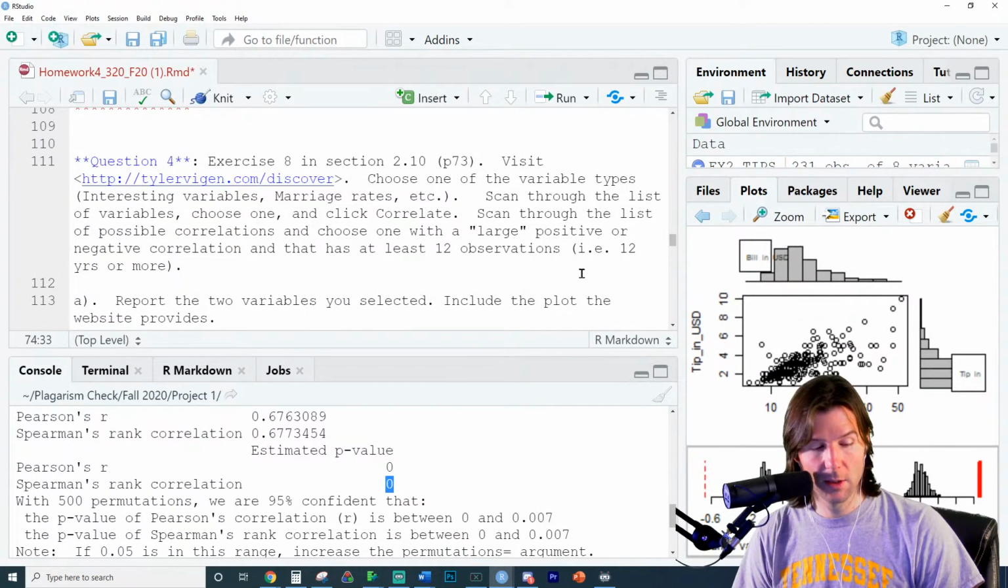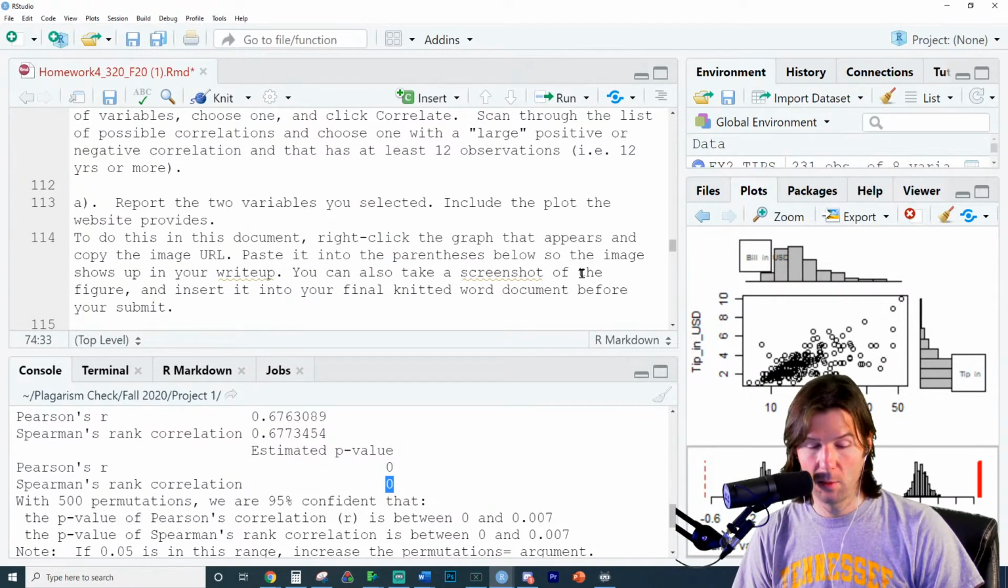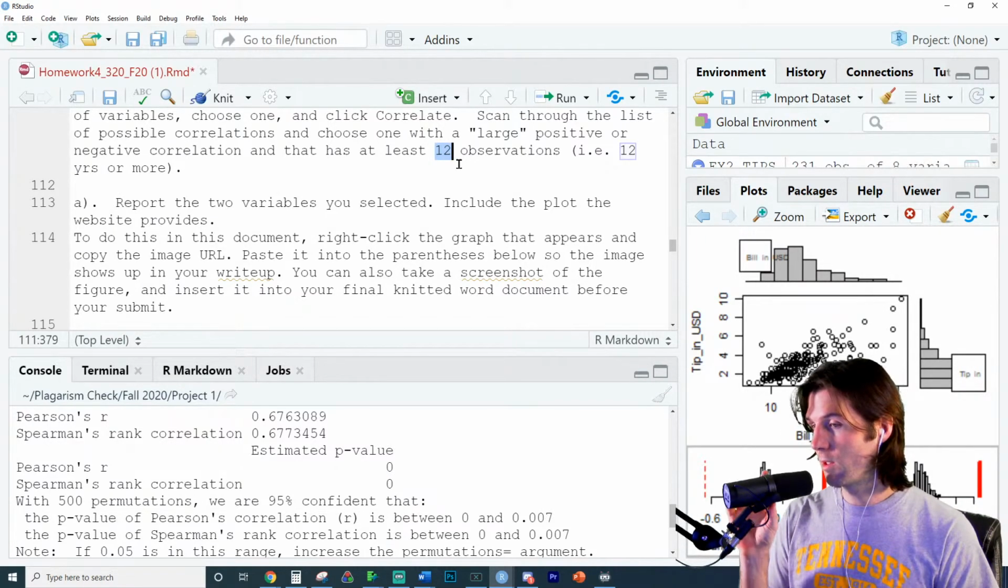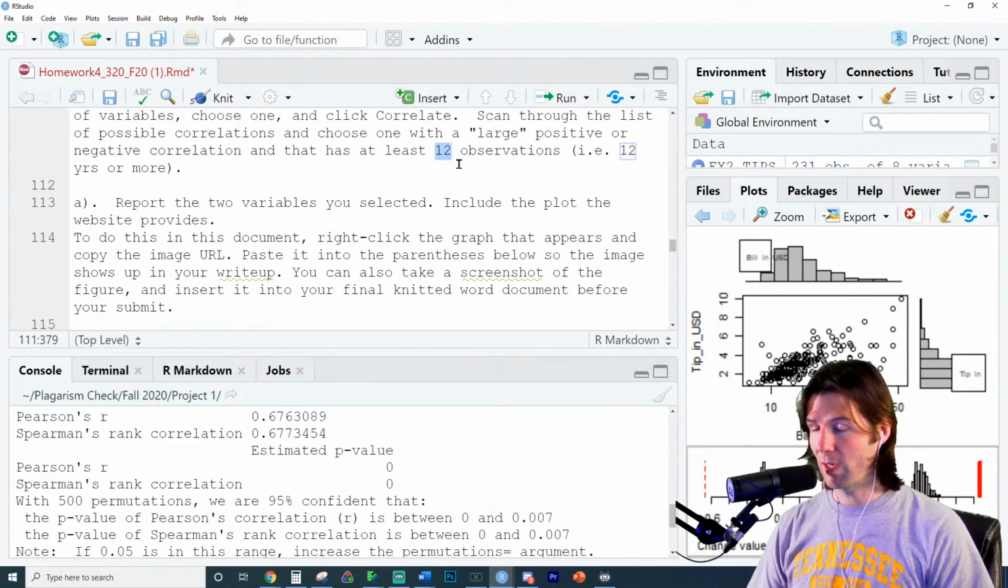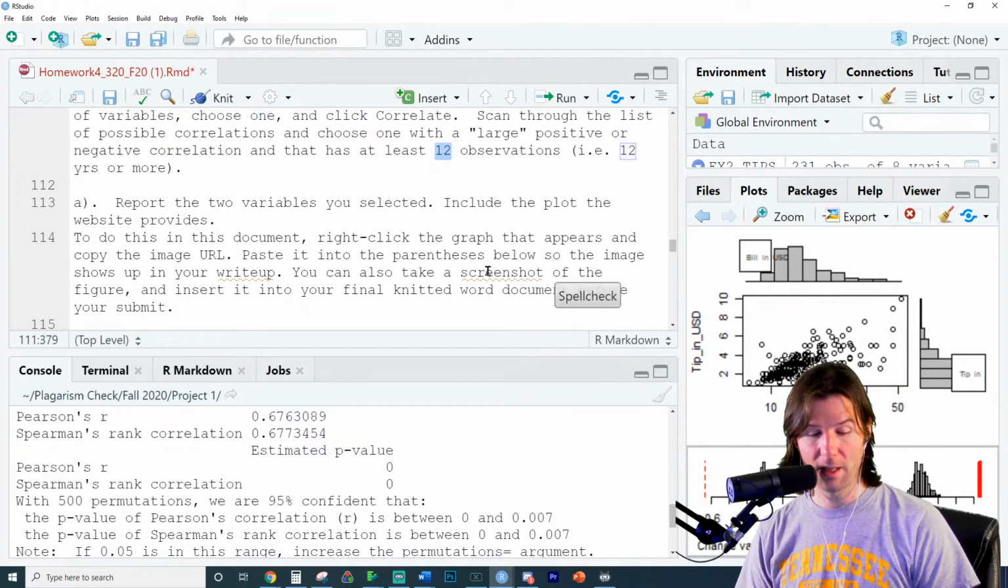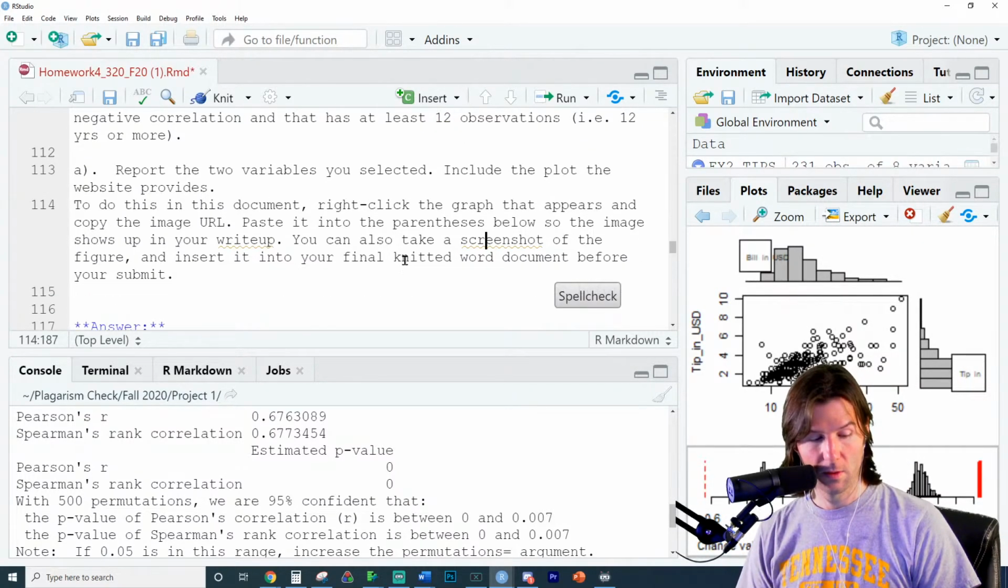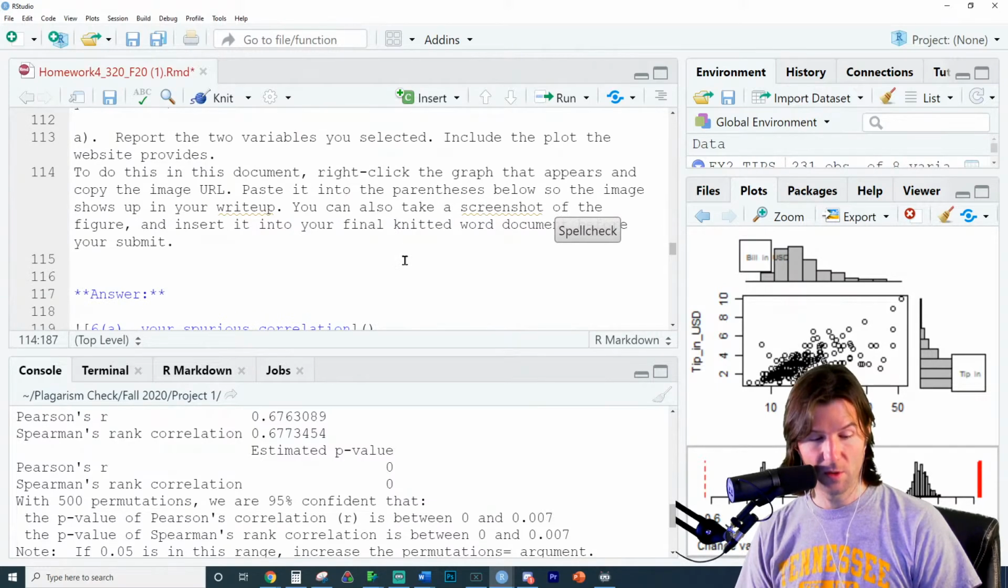Visit the site right here and choose a correlation. Report the 2 variables. Just make sure it has, a lot of people make mistakes on this and they don't have 12 observations. So make sure you have at least 12 observations. That's kind of key where people usually make the errors. Screenshot it into a Word document, and report the 2 variables you selected.